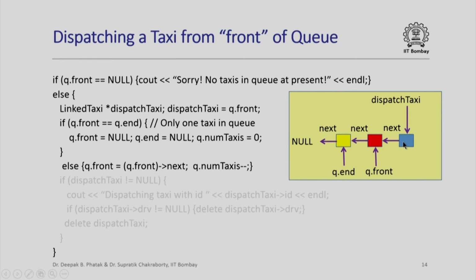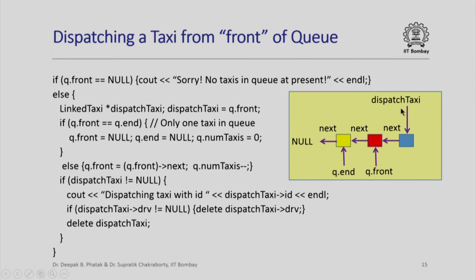So here is where we are going to call the delete function to deallocate memory. But recall that before we call the delete function, we must always check whether the pointer on which we are calling delete is null or not. So that is what we do here. We check if dispatch taxi is not equal to null, then really we have a taxi to dispatch, and we say dispatching taxi with ID, and whatever the ID of that taxi at the front of the queue was.